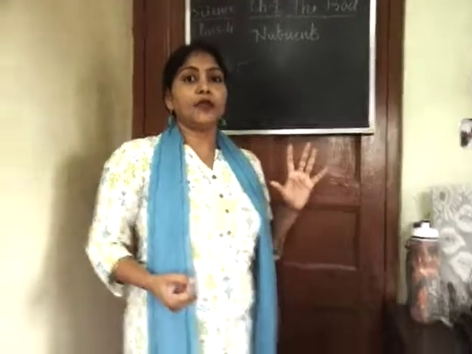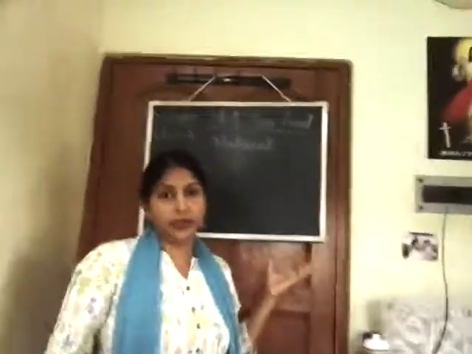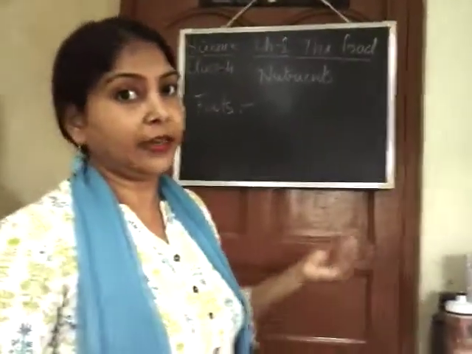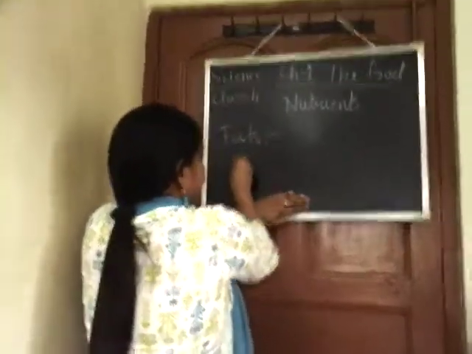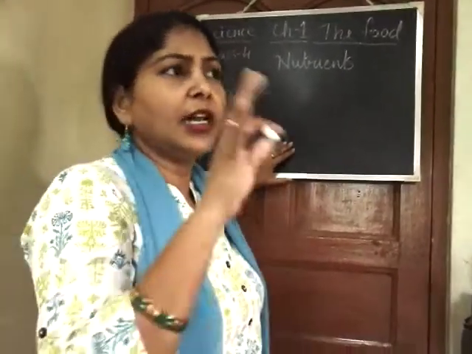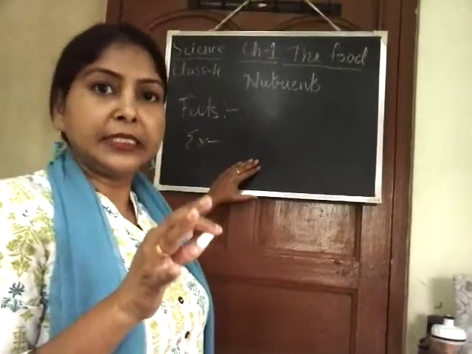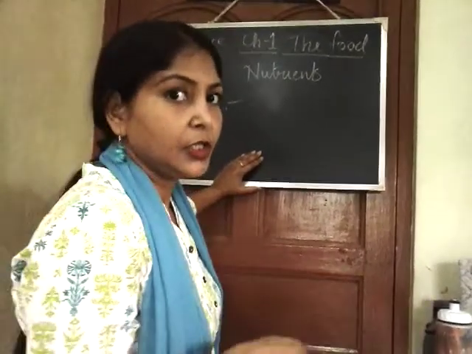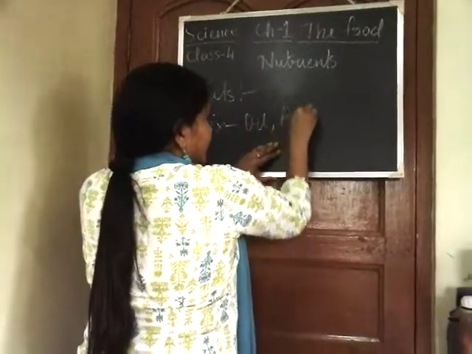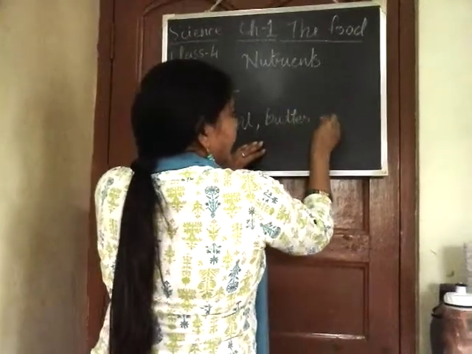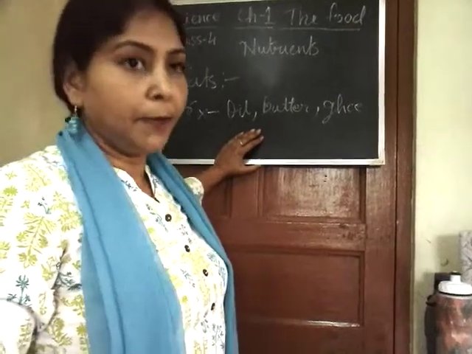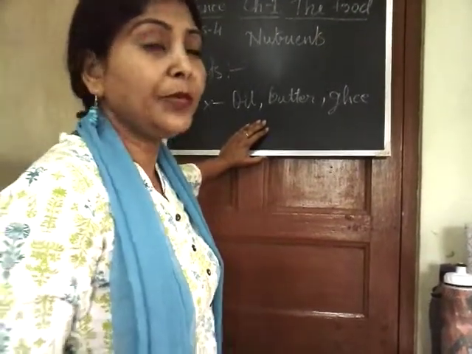Alright. Now from where do we get the fats? From which sources do we get fats? Examples are ghee. All the oily food basically contain a lot of fats. So you can say oil, butter, ghee, and also meat.